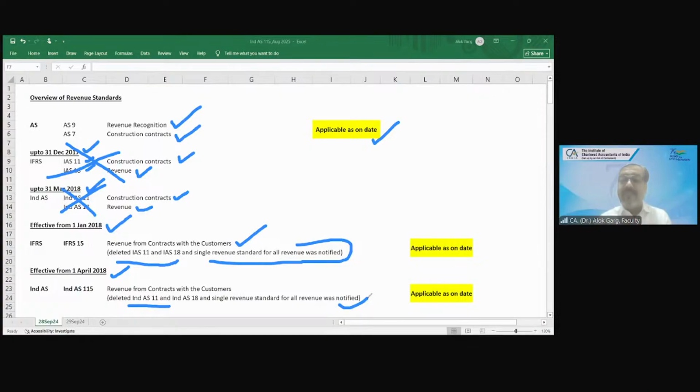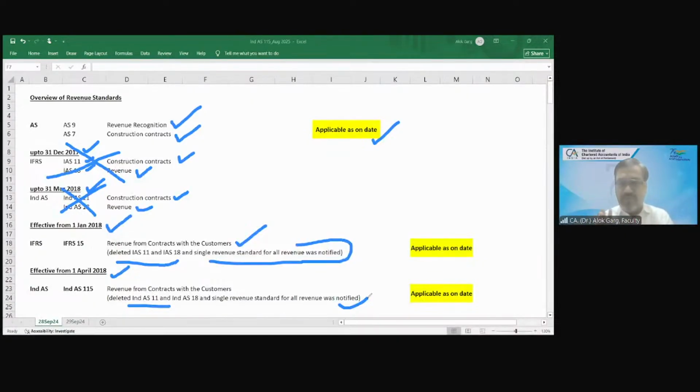To cut a long story short, which accounting standards are applicable as on date? In accounting standards, AS, not Ind AS: AS 9 revenue recognition and AS 7 construction contracts. Two standards. In IFRS, which standard? IFRS 15. So IFRS 15 is applicable for revenue as on date. In Ind AS, which standard? Ind AS 115.